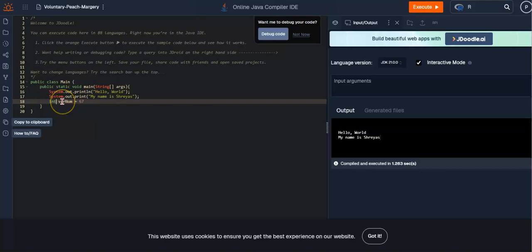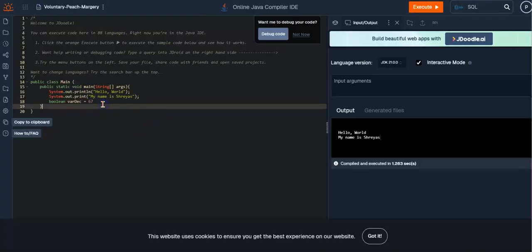Boolean, I'll just give you an example here. If you have boolean, and we'll call it var decision. Yeah, var deck, that's cool enough.